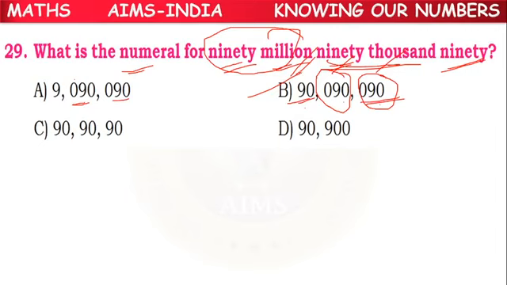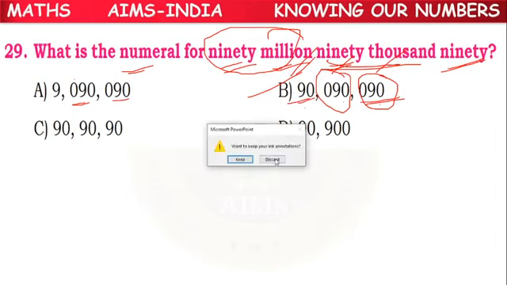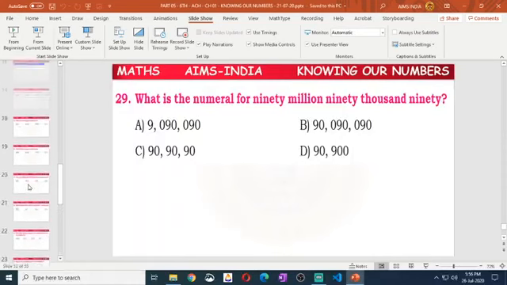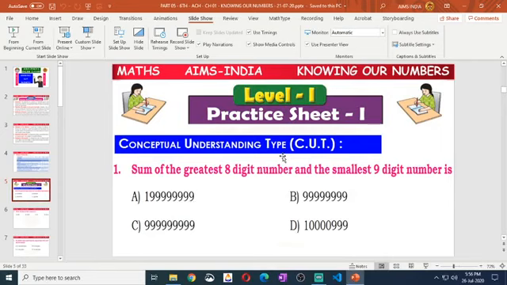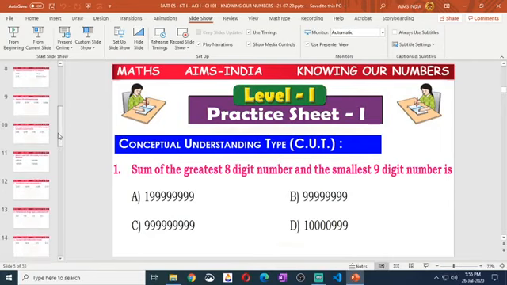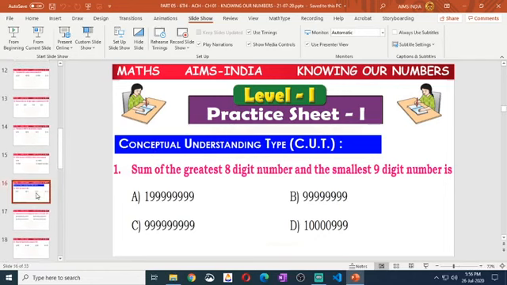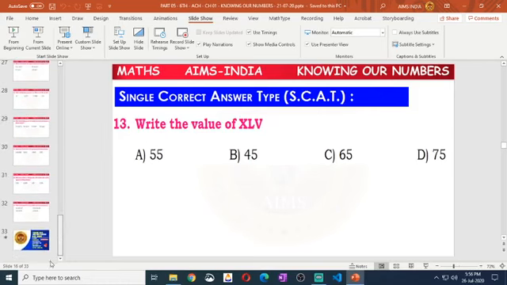So that's all for today, children. Today we discussed the IIT JEE worksheet, level 1 practice sheet questions. All conceptual questions and single correct answer type questions were discussed. Each question has 4 options, and one answer will be correct. A correct answer gets 3 marks, and a wrong answer gets minus 1 mark.